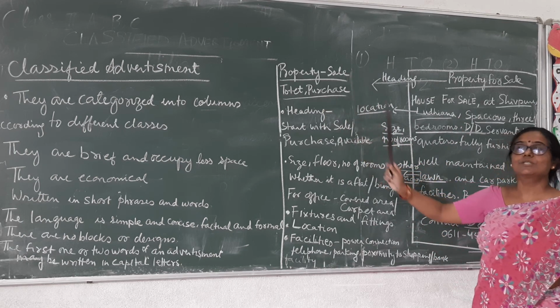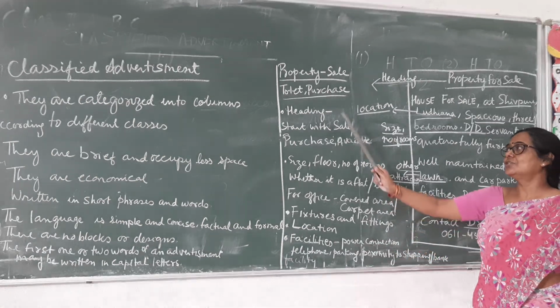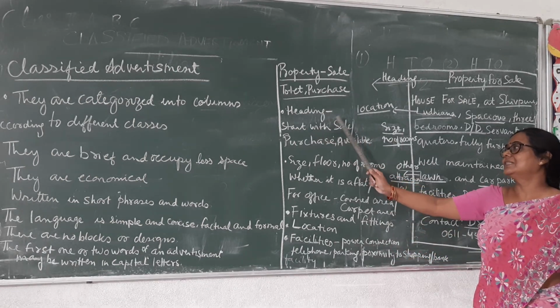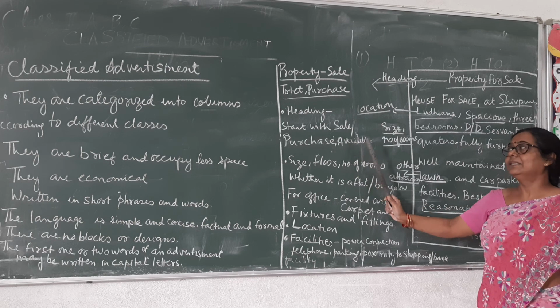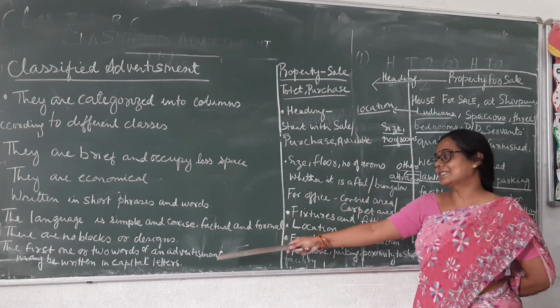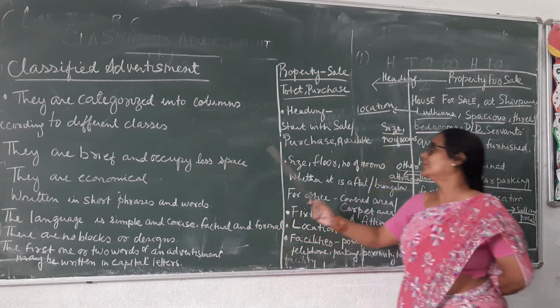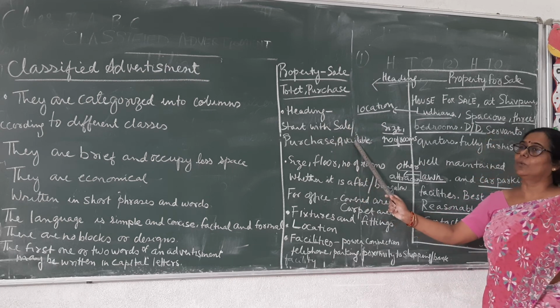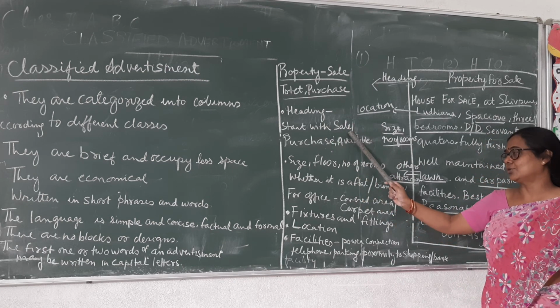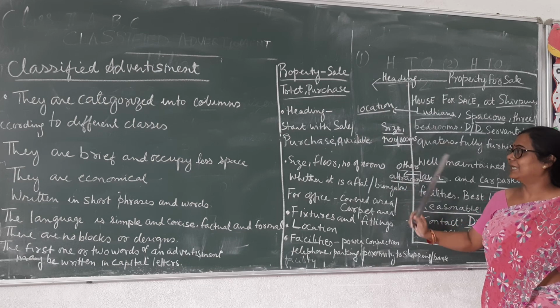Now, here I have given you a rough idea that while you are writing the property sale, to let and purchase, what are the things that you're going to mention? You are going to start your heading with sale, purchase, available. This has to be in capital letters, as I have mentioned already here. Any one of these, not all, any one of these has to be in capital letters.